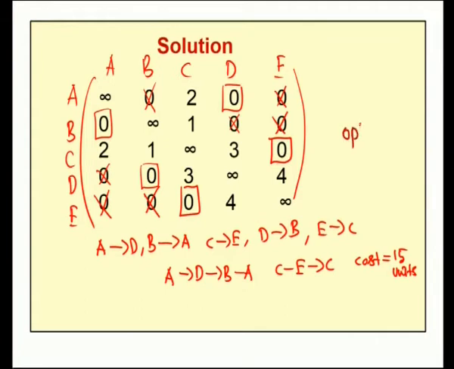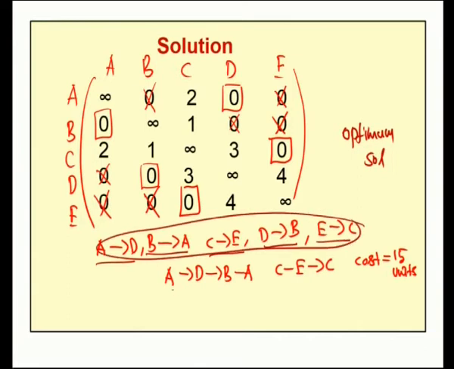the optimum solution is obtained. Now the optimum solution is nothing but A goes to D, B goes to A, C goes to E, D goes to B, E goes to C. Now by combining these, we get A goes to D, D goes to B, B goes to A, and C goes to E, E goes to C, and the optimum cost from the original table is 15 units.